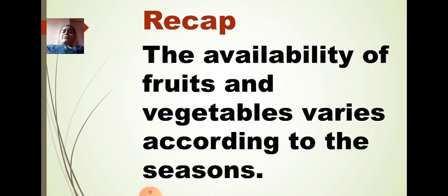Now we are going to take a recap of what we have watched in today's video. First, we watched that the availability of fruits and vegetables varies according to the seasons. Varies means it differs. So you get fruits and vegetables during a particular season, but now it is not like that. You get them throughout the year, but suppose watermelons, you can find more in summer season, lesser in winter and rainy season, not in that much quantity as in summer season. You can find them, but in lesser quantity. Is that clear?